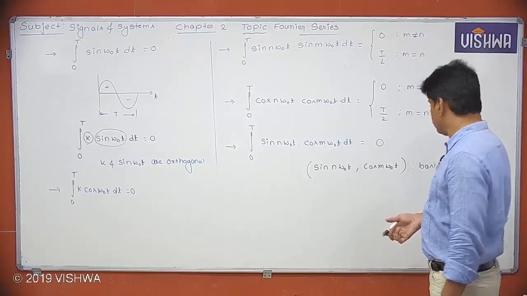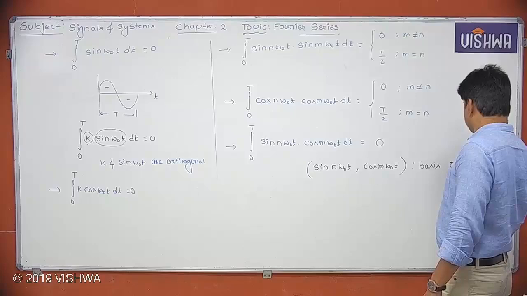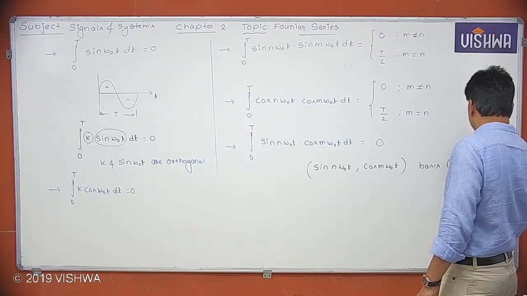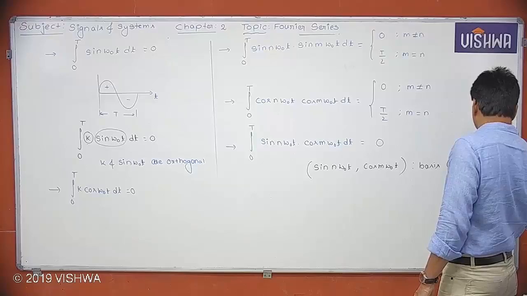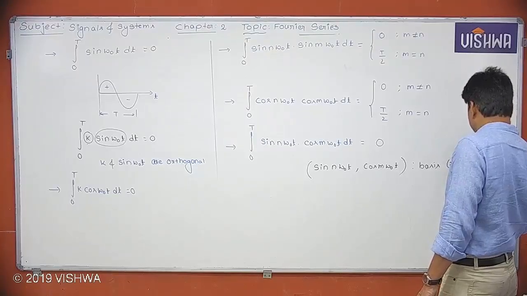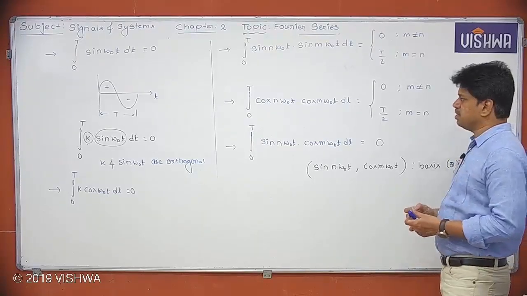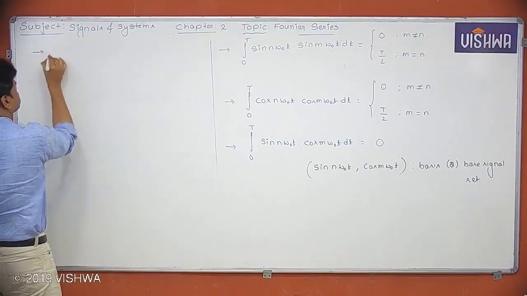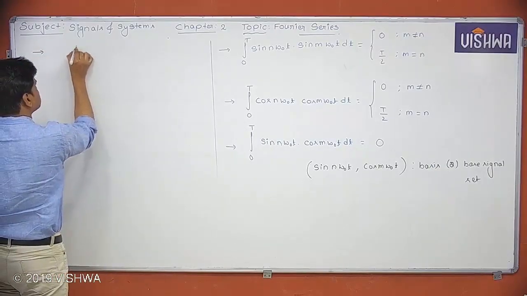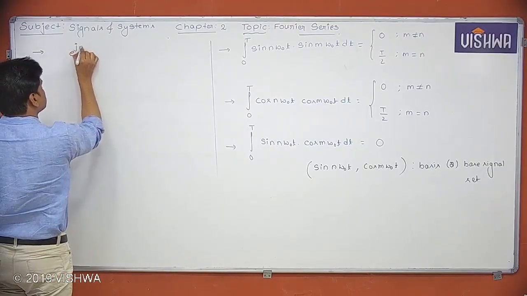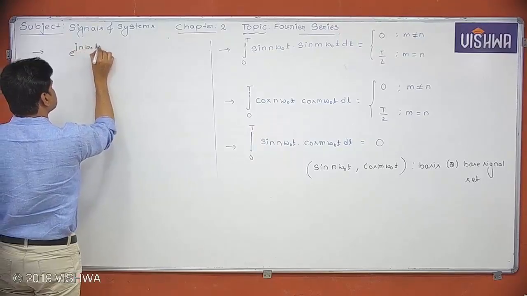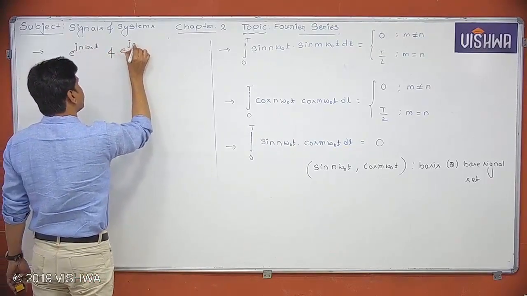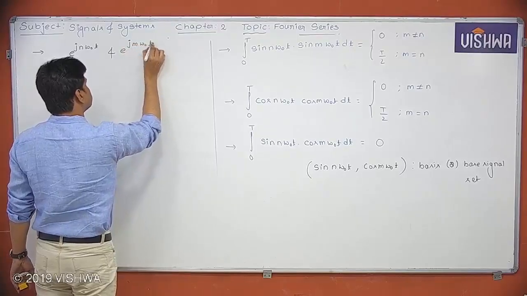Now you have to compare them with e power j n omega naught t and e power j m omega naught t.